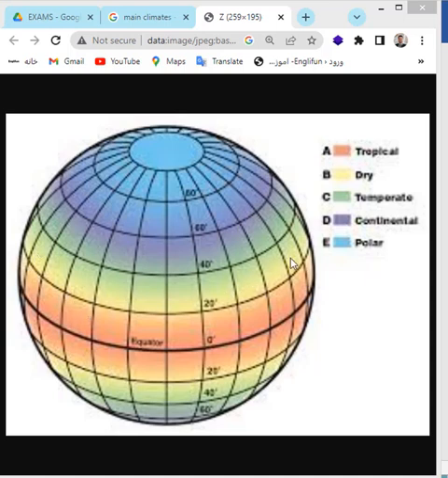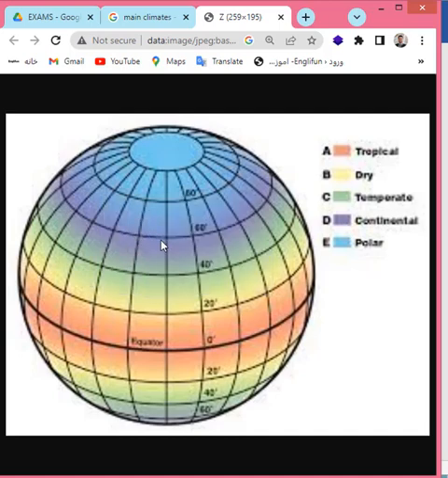Next, above and below the equator we have the dry climate. Above the dry climate we have the temperate, shown in green, and after temperate we have the continental climate, which is shown in purple, and the light blue color on the north and south of the earth is called the polar climate.